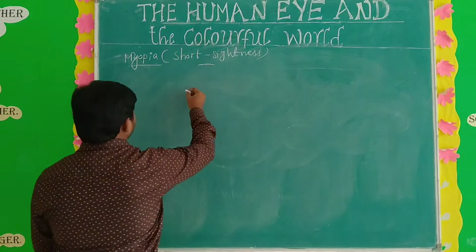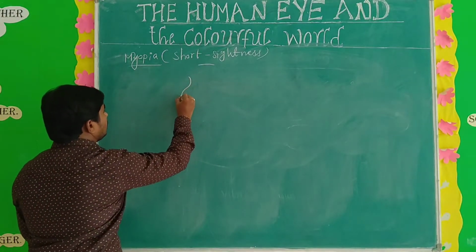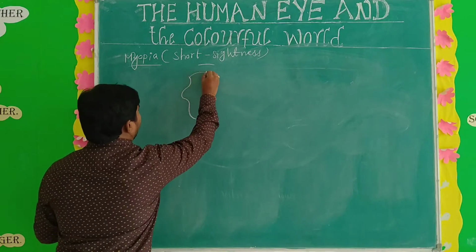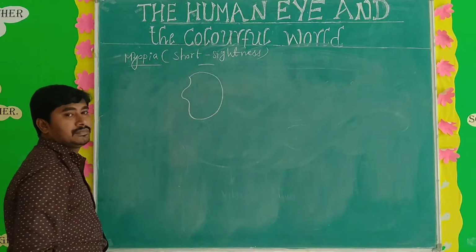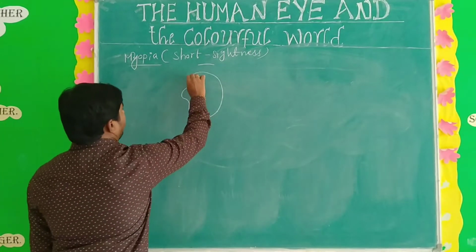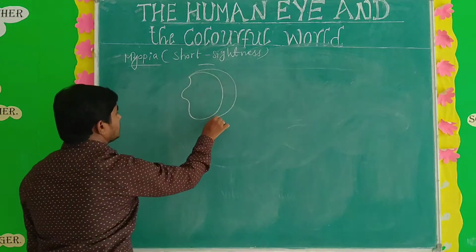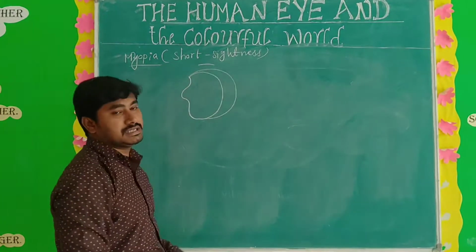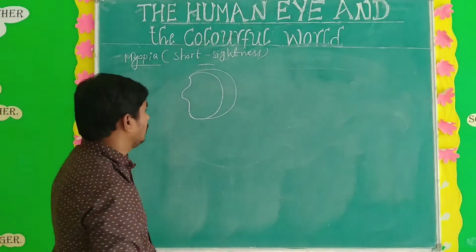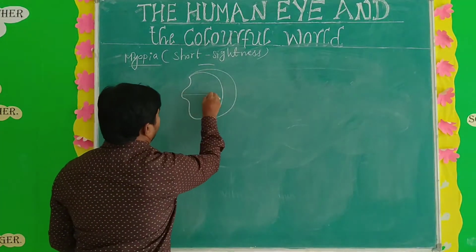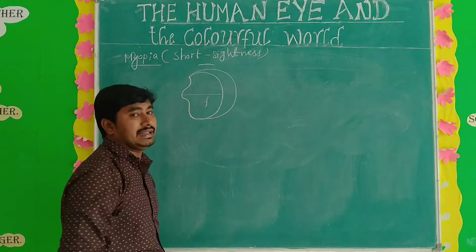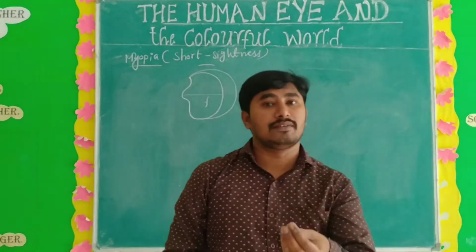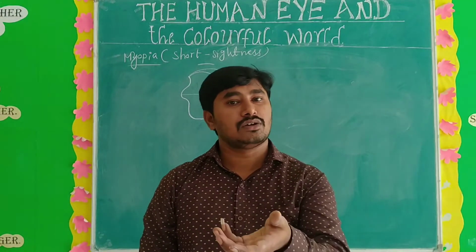See here, this is the eyeball. When the eyeball size increases, myopia may be formed, and it also increases the focal length. The focal length increases, and the convex lens size also increases.